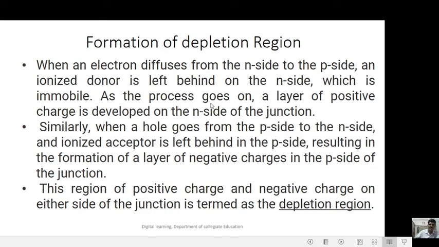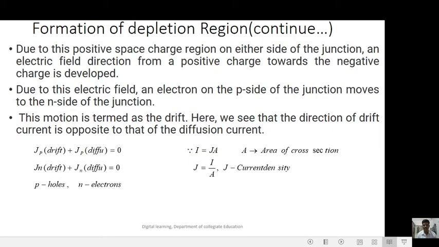As the process goes on, a layer of positive charge is developed on the N side of the junction. Similarly, when a hole goes from the P side to the N side, an ionized acceptor is left behind on the P side, resulting in the formation of a layer of negative charge on the P side of the junction. This region of positive charge and negative charge on either side of the junction is termed the depletion region.